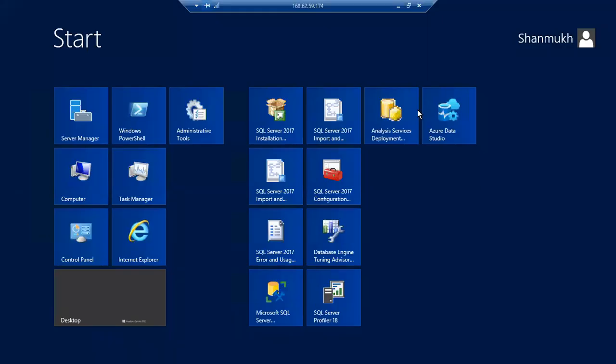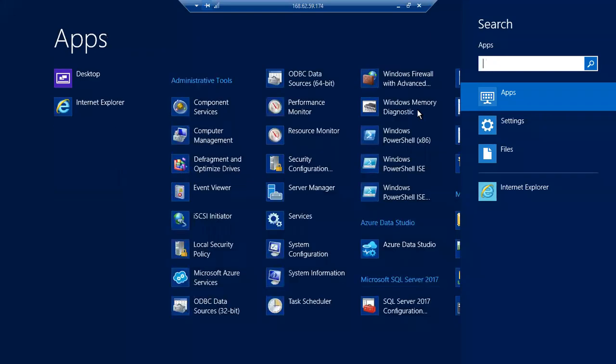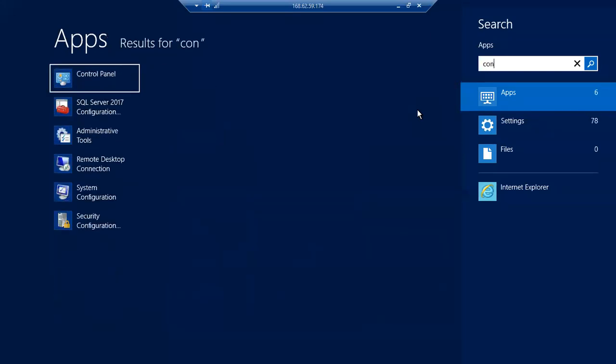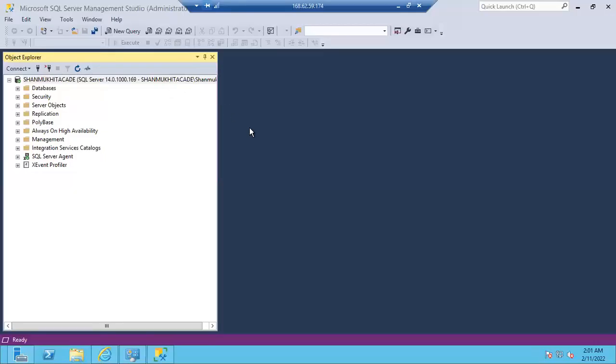Just hit the Windows button again. Just type config, C-O-N-F-I-G. Just type like this. Config. You will get SQL Server 2017 Configuration Manager. Guys, this is one more tool.